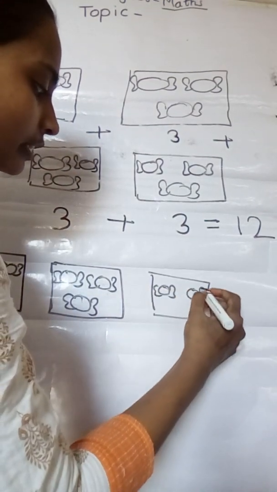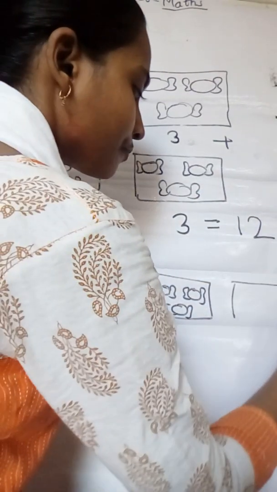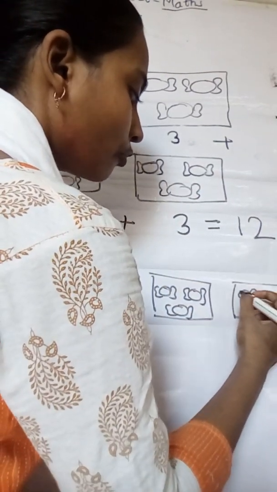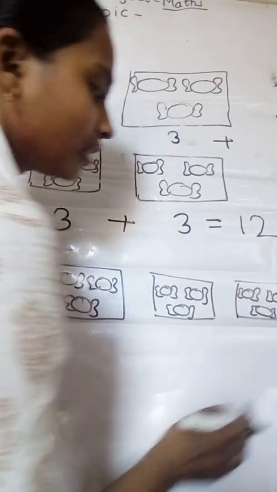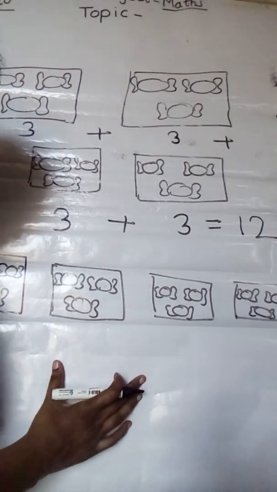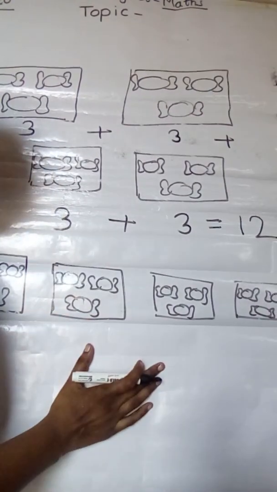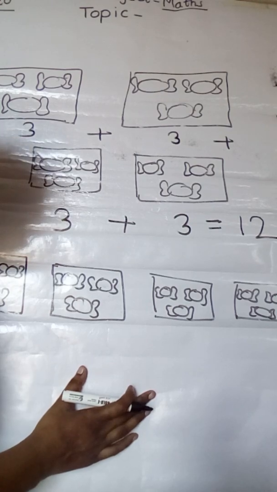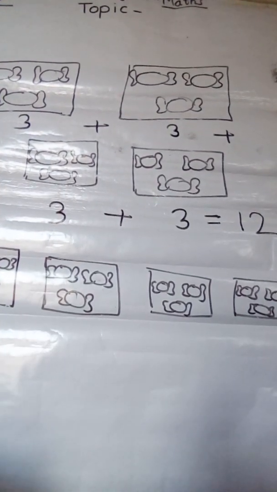Is it possible, children? No. So if I give you some more boxes and we have to count, all these calculations take time, right, children?